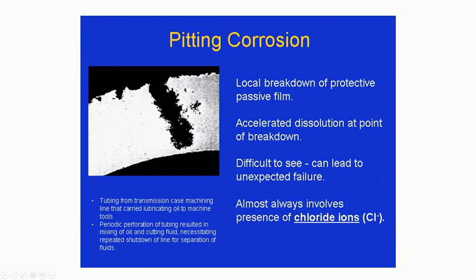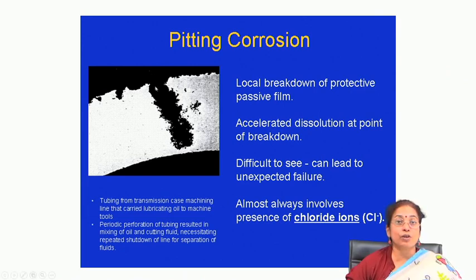The pit propagates in the direction of gravity, and as a result you will find pits of very large aspect ratio. It is a dangerous form of corrosion, because once pit formation starts it propagates in an autocatalytic fashion, and within a very short period of time there is perforation of the material, which is even not visible.